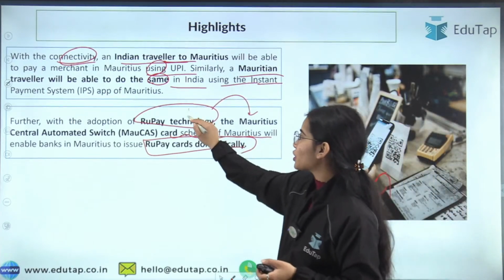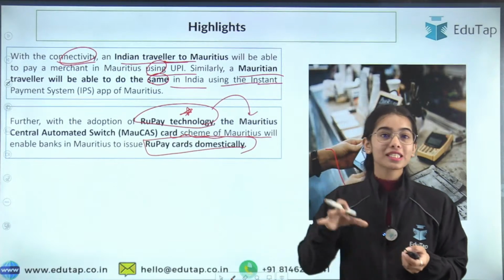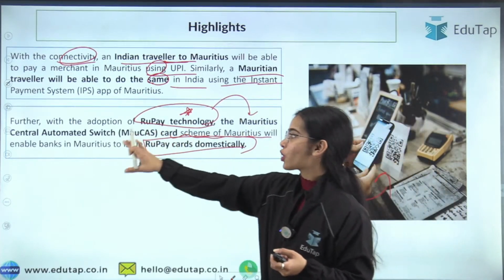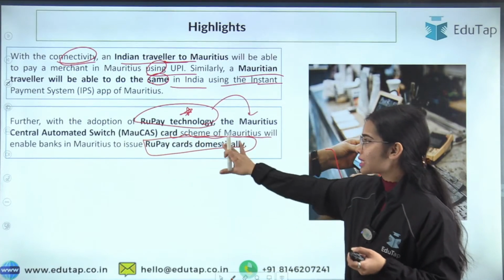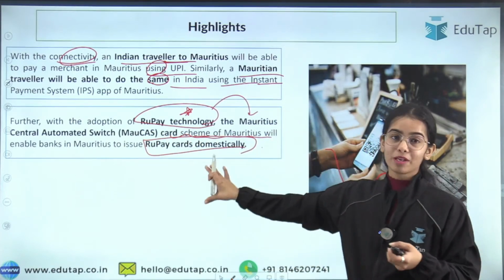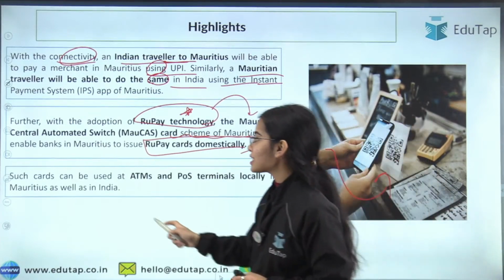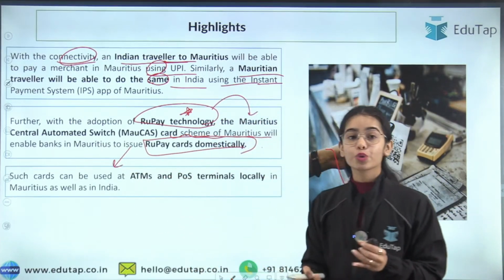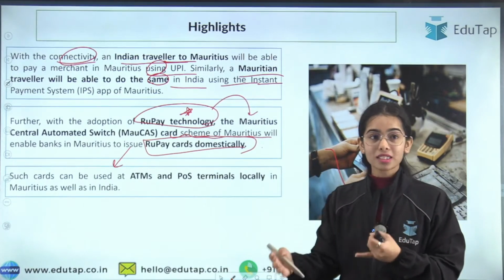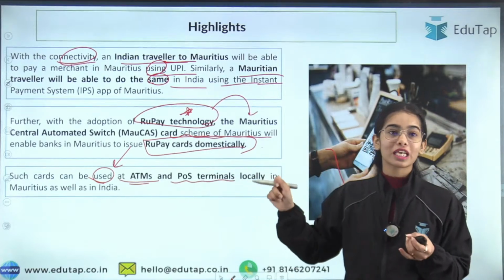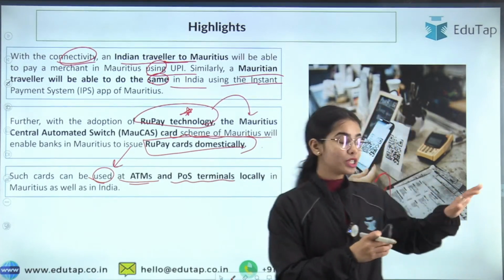So the RuPay technology, that is the Indian indigenous technology, will be adopted in Mauritius, and the Mauritius Central Automated Switch Card Scheme, through this scheme of Mauritius, the banks in Mauritius will be able to issue the RuPay card domestically. Such cards that have been issued by the Mauritius banks can be used at the ATMs and the POS, point of sale terminals, the swiping machines you can see.